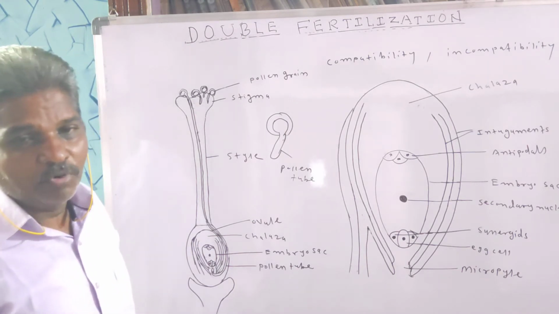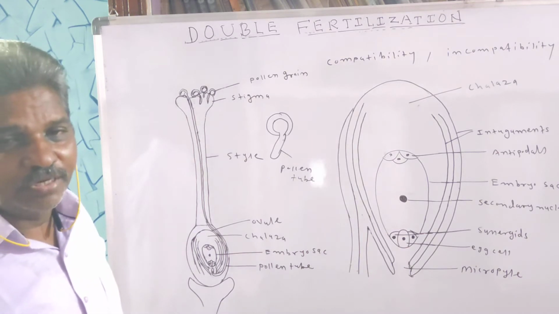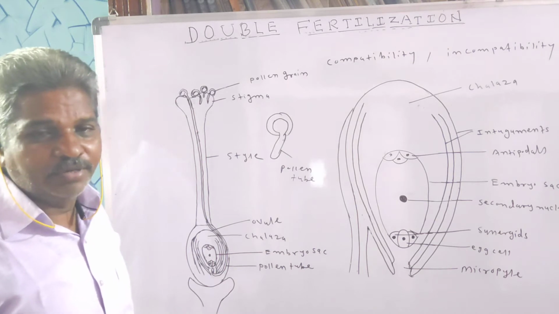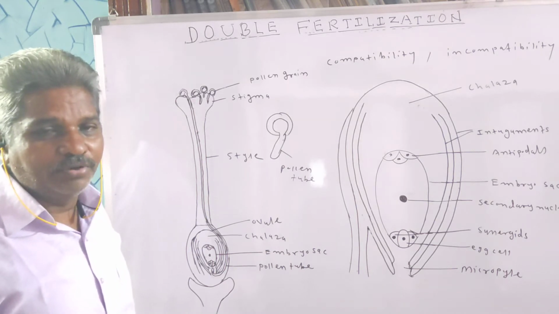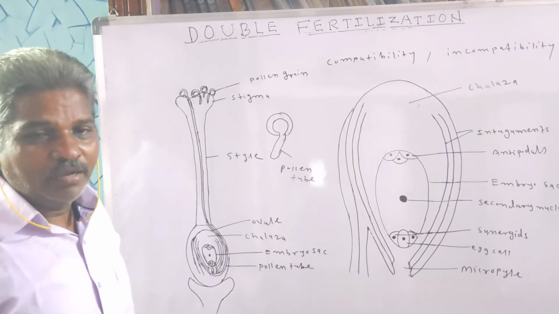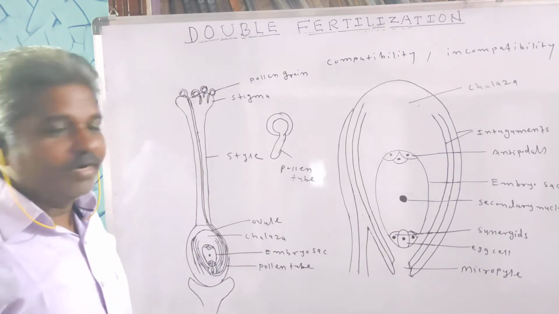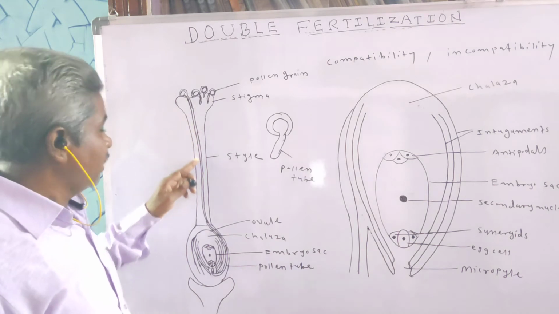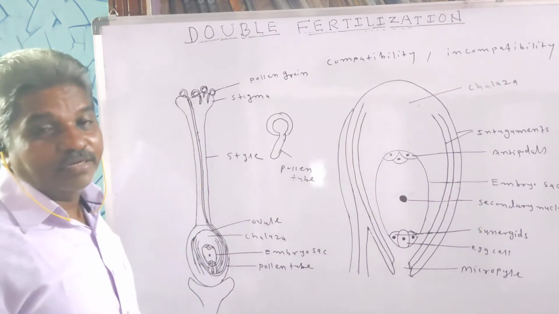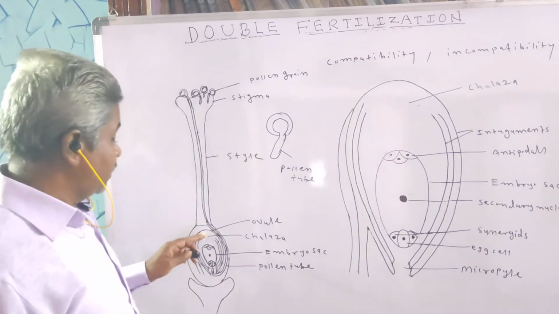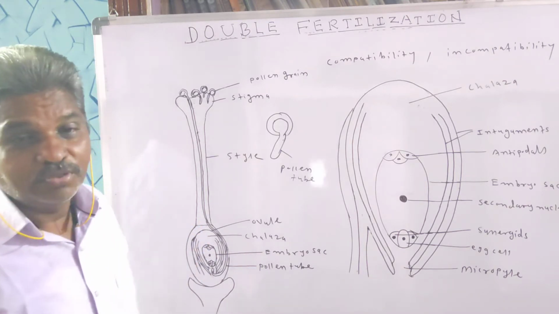After the pollen grain has reached the surface of the stigma, it germinates and forms a pollen tube. The pollen tube penetrates the stigma and style and enters the ovary, where again it enters the ovule.